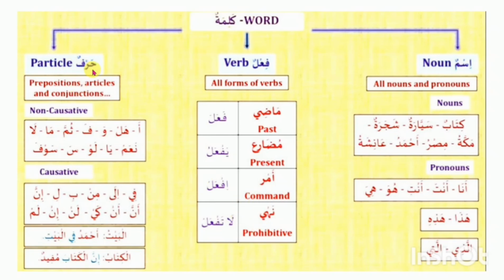Third is the particle. I already discussed that particles have no individual meaning by themselves, but when used in a sentence, they show a definite meaning. This may be a preposition, article, conjunction, interjection, or other word. This may be of two types, non-causative and causative. I will try next, inshallah, to explain what is causative and non-causative. Please note the examples: a, hal, wa, fa, thumma, ma, la, na'am, ya, law, sa, sawfa. Causative: fi, ila, min, bi, li, inna, anna, kay, lan, in, lam. This is our example of particles.